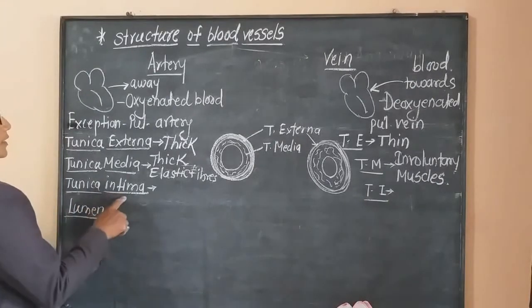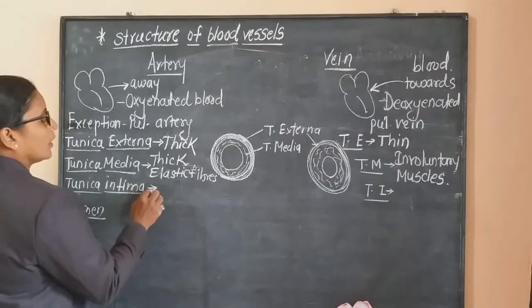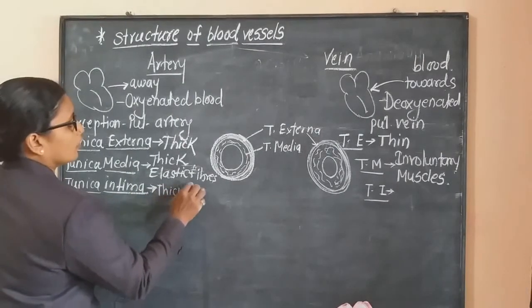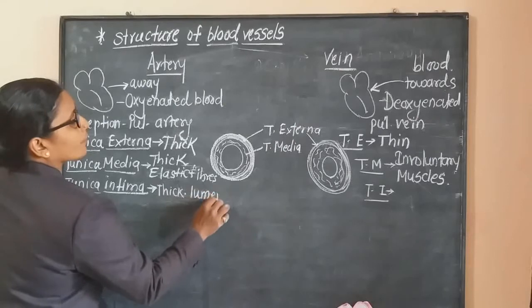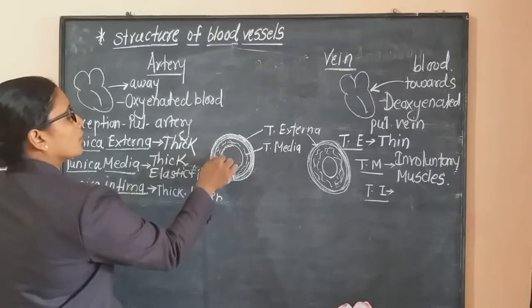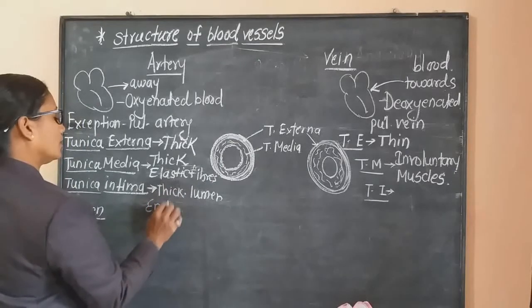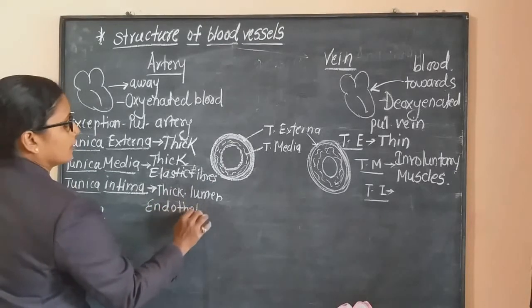Now the innermost layer, that is tunica intima. This layer is again thick and it encloses the lumen. What does it enclose? It encloses the lumen, and it is lined with endothelial cells.